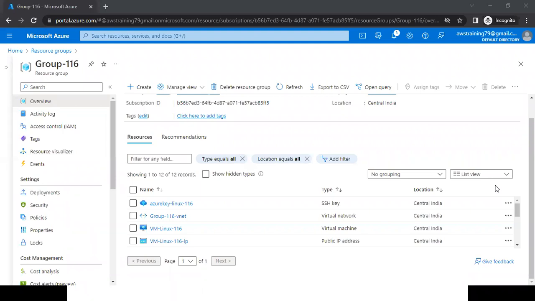I will create one resource group and associate it to that user, so that the user is only able to create the resources which are in the resource group. It is possible. Whatever resources we have under our resource group, a customer can only manage these resources. That is called role-based access control in Azure.